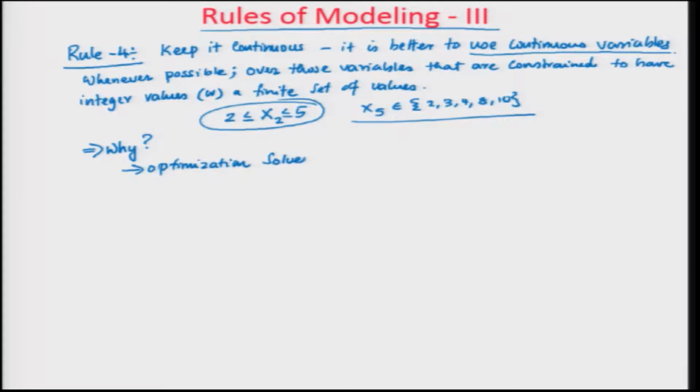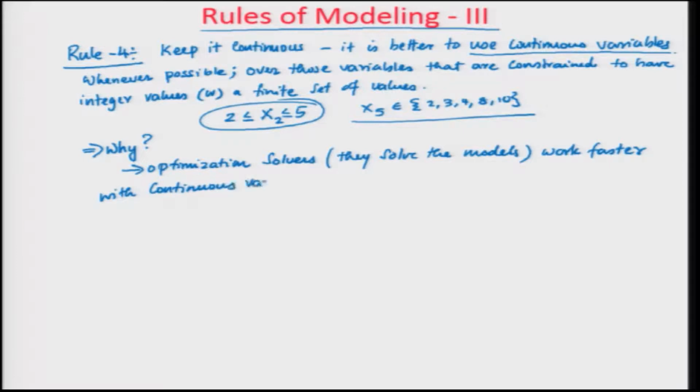solvers, the computer programs which solve the models, work much faster with continuous variables than with discrete variables. Why?